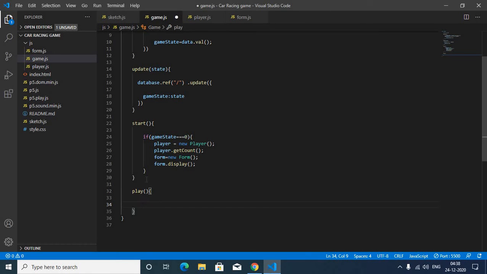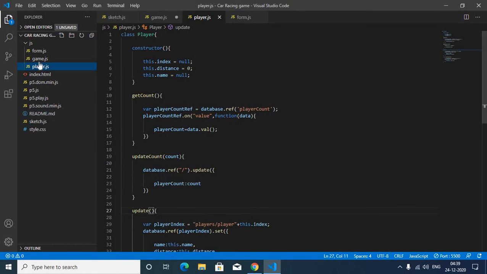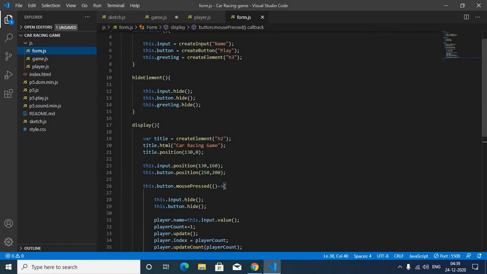Now inside this play, when the game state is in play, first thing we want is to hide the form. So form.hideElement. If you remember, we made this hideElement function in form.js. You can see here, this one.